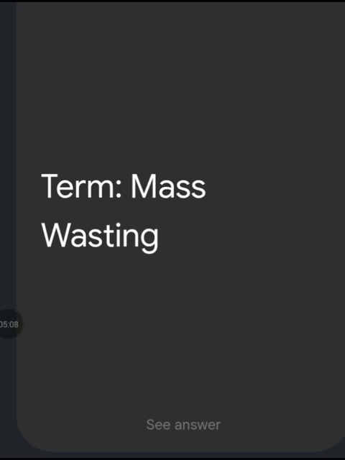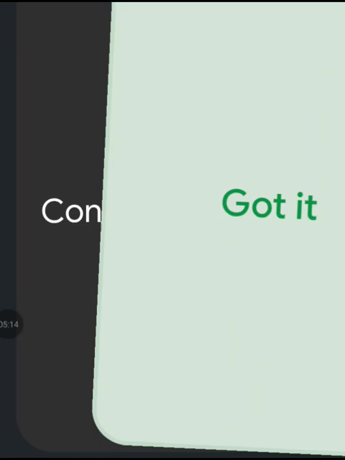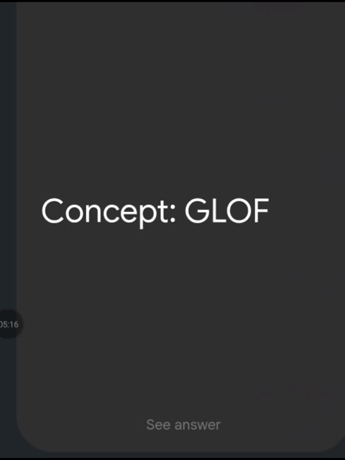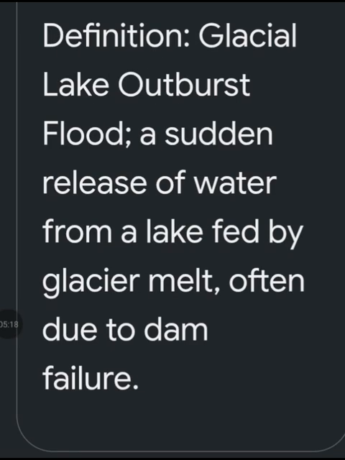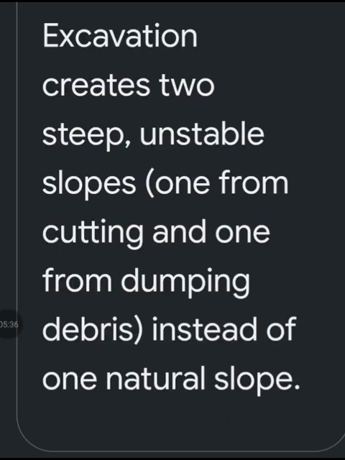Define term mass wasting. The downslope movement of weathered material under the direct influence of gravity. Concept GLOF. Glacial lake outburst flood. A sudden release of water from a lake fed by glacier melt, often due to dam failure.